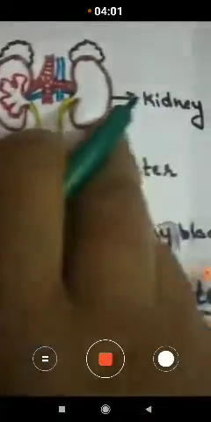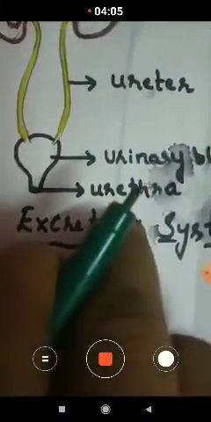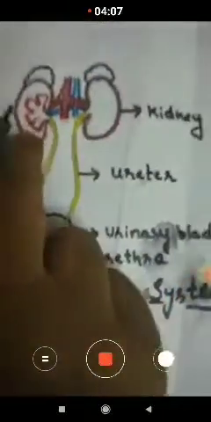So now, when we take up the excretory system in human beings, children, here you can observe the two kidneys. This is the ureter, this is the urinary bladder and this is the urethra. Now where are these kidneys present? One by one we are going to study.